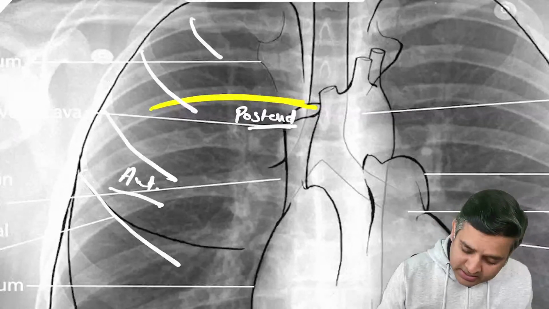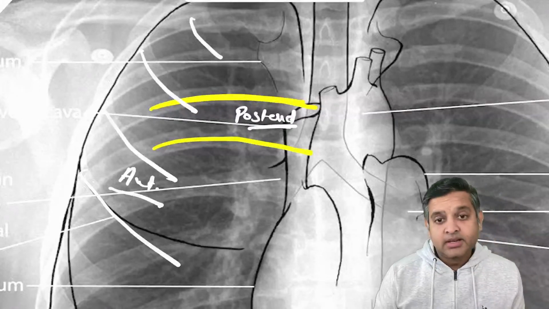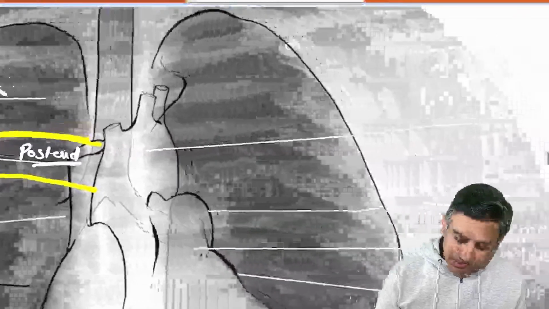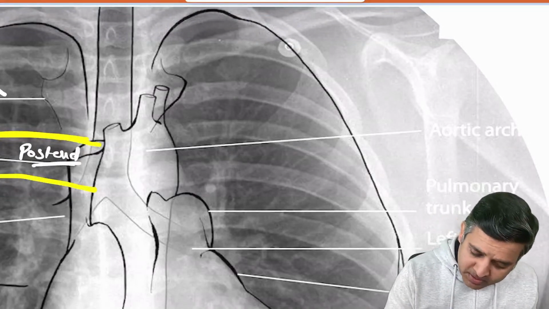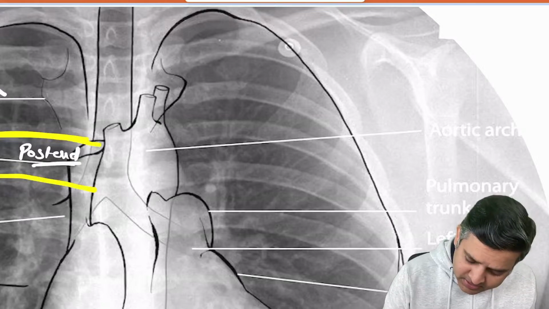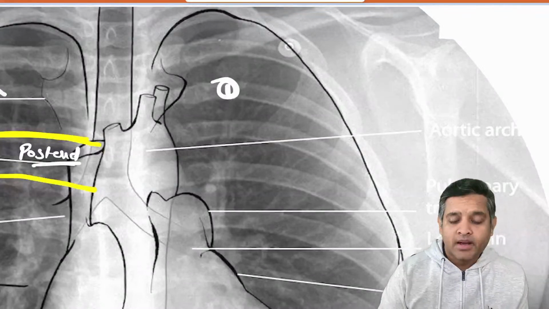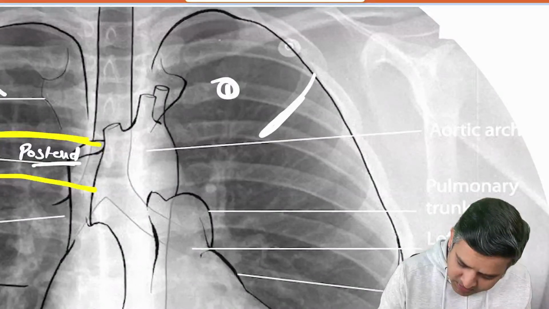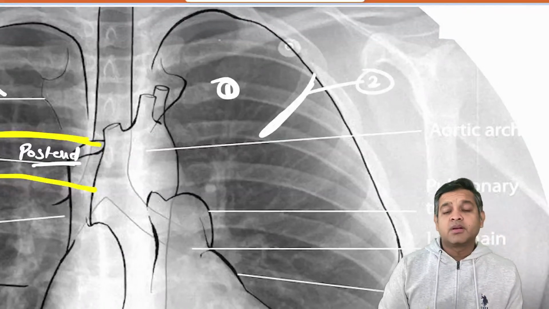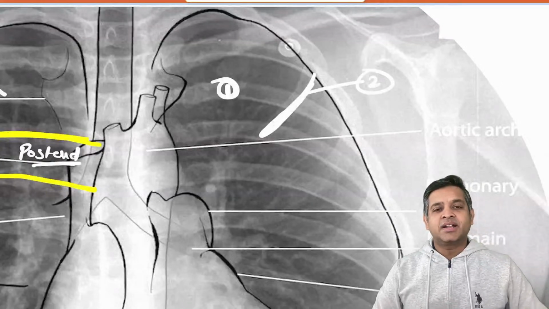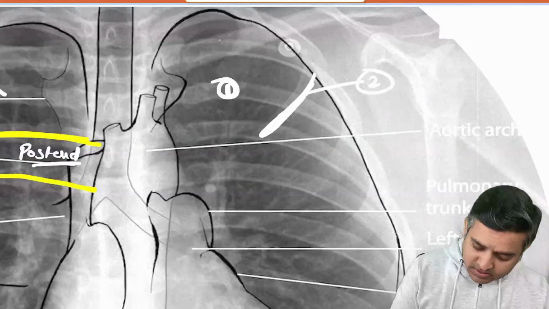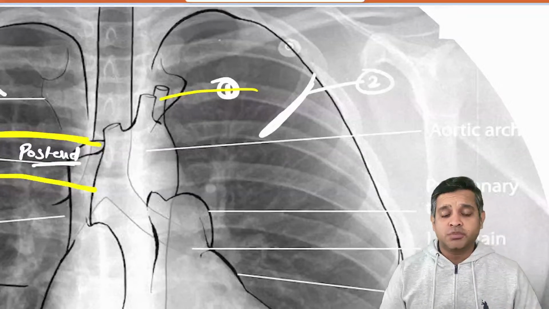So any part that is reaching up to the midline is posterior end. Any part that is not able to reach up to the midline is anterior end. So who will tell me? I am marking this rib as 1 and this part of the rib as 2. Tell me which one is anterior end, which one is posterior end. Sir, this is reaching up to the midline, so this is the posterior end.